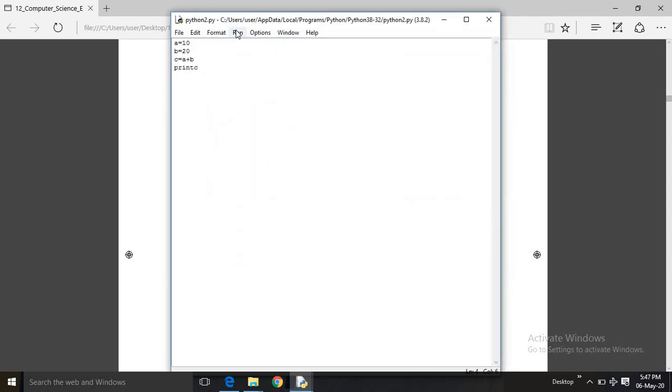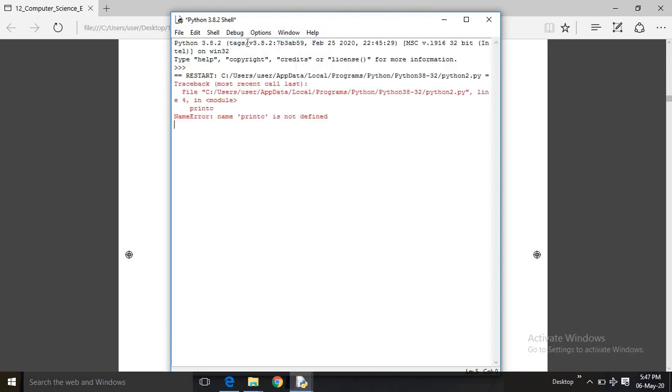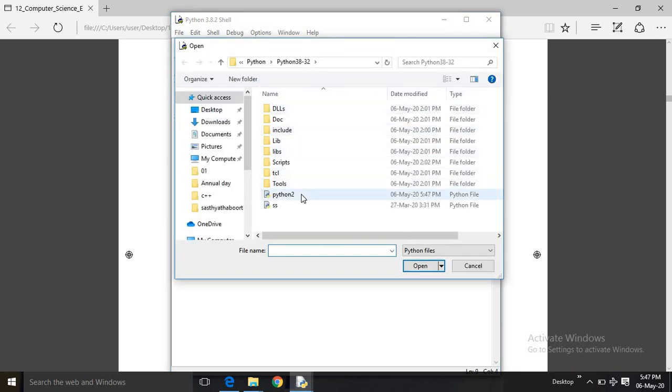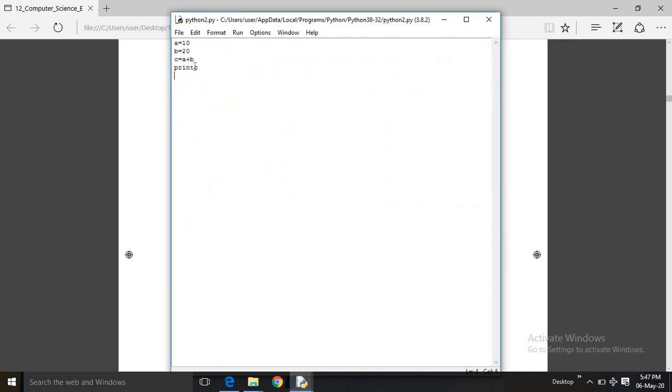The file got saved, and in the run option I am going and clicking on run module. See what it is saying. There is an error in line 4. So this program got compiled and it is showing an error. Now I am opening that file again, Python2.